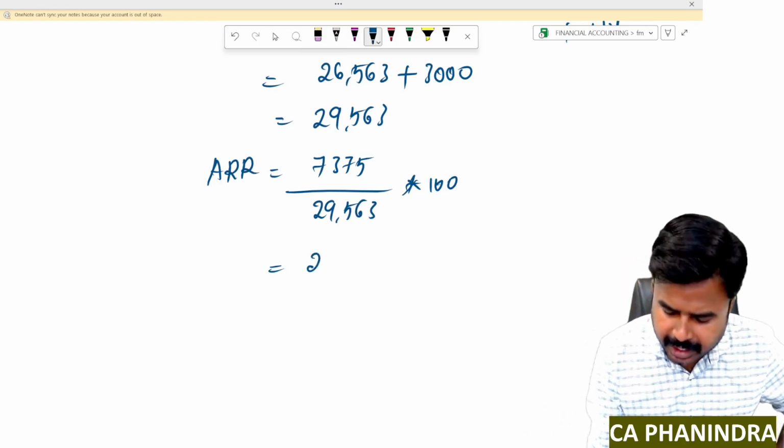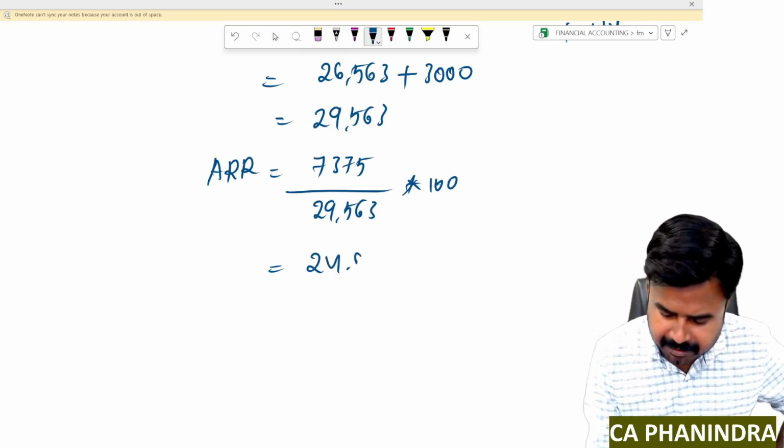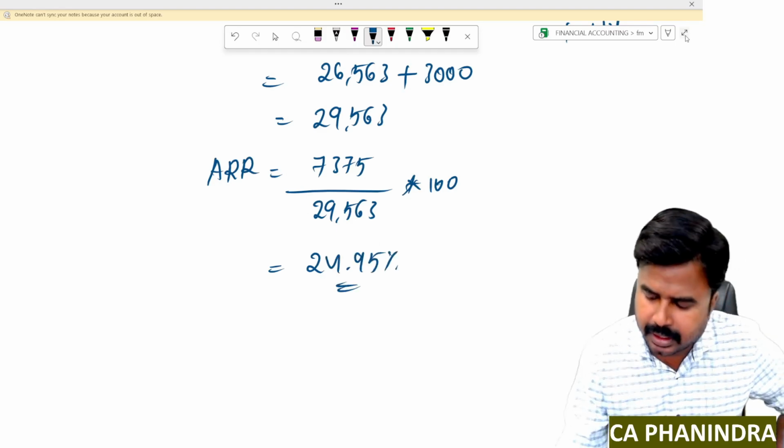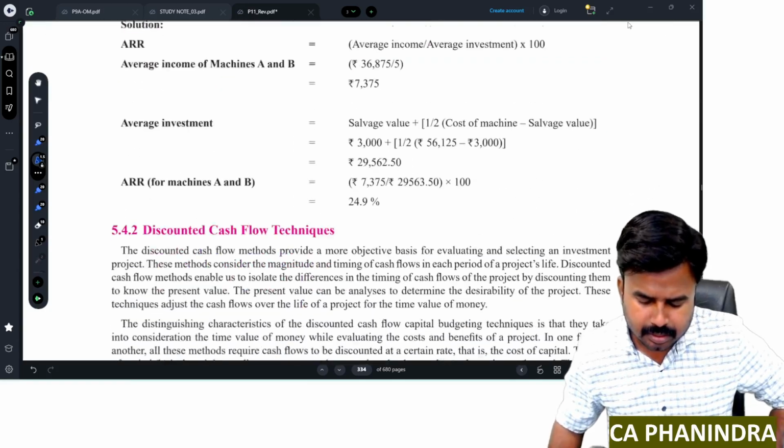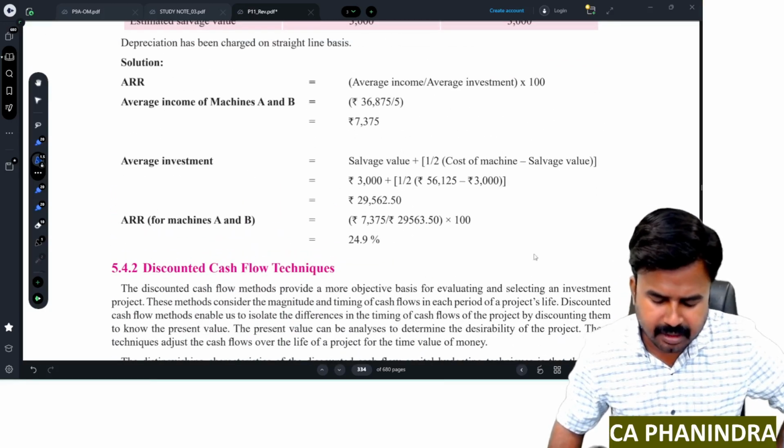I got 24.95% approximately. Okay, let me see. Hope we got the number. Yeah, 24.9% they have taken.